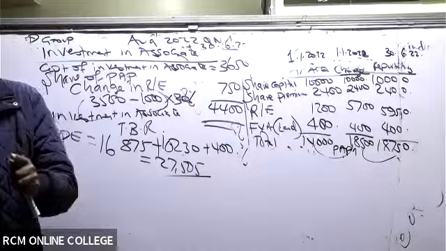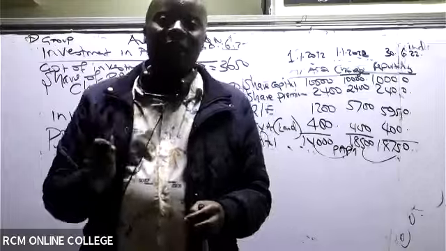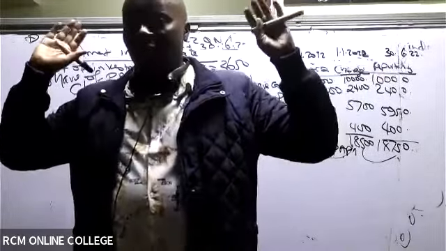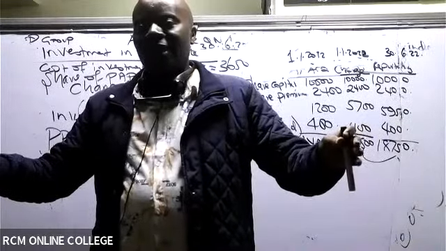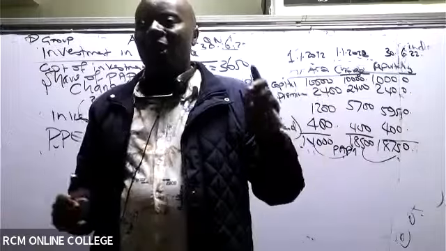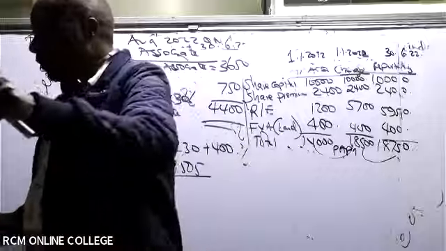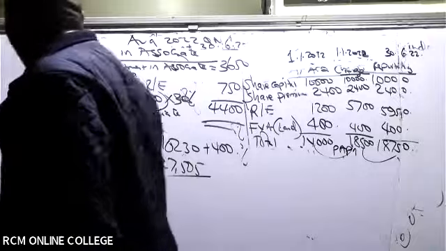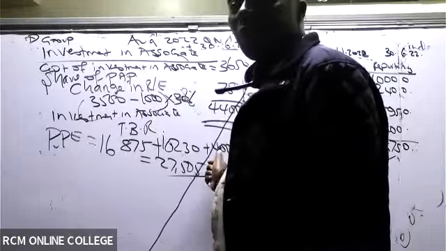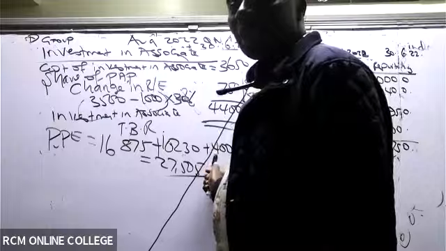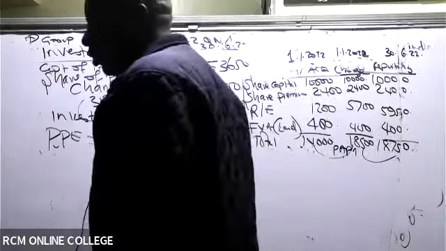Indeed, you are geniuses. Now there is one. If you get this, I think we should be able to finish the class and go and do other things like eating lunch. So I want a good ninja to give me the correct answer for inventory. Remember this 400, we can't depreciate it, because we were told this fair value adjustment was on a non-depreciable asset, which is land. So no depreciation, no loss in value.